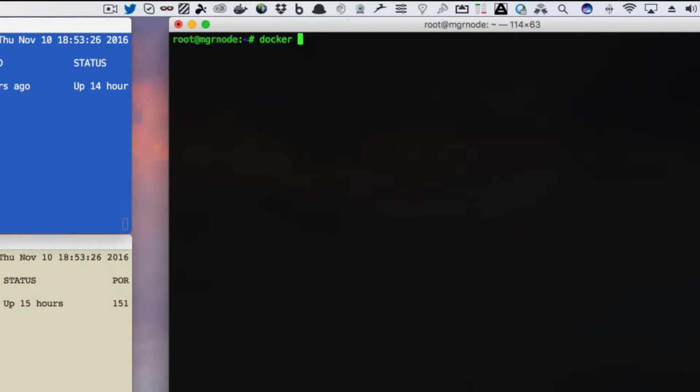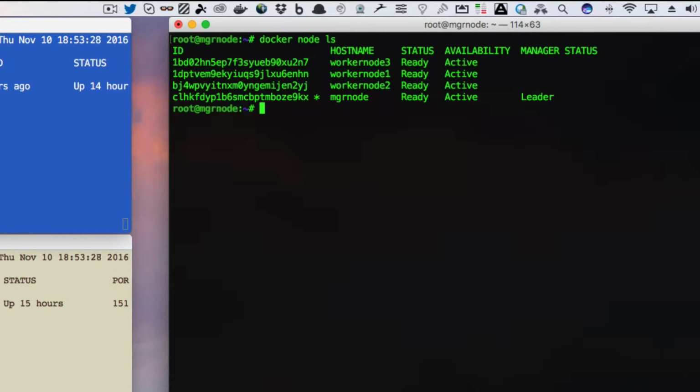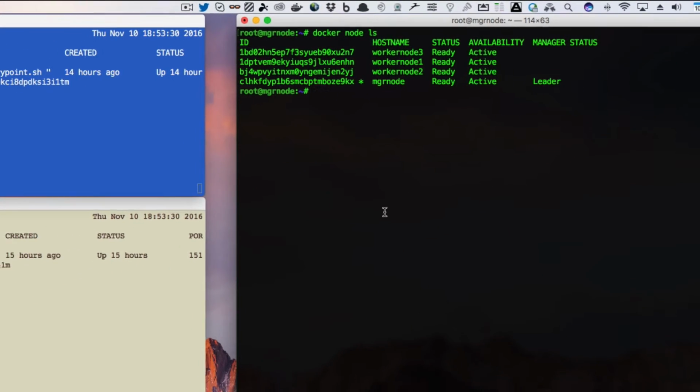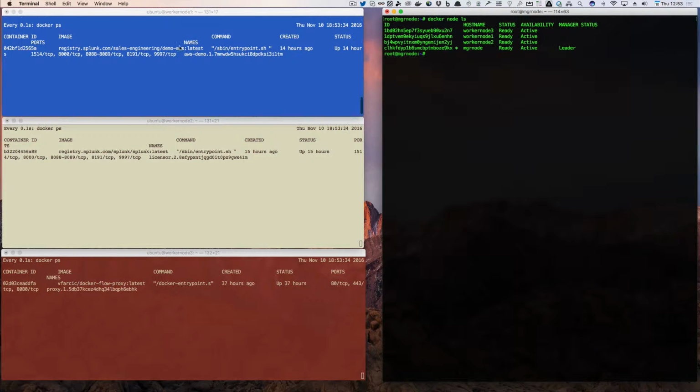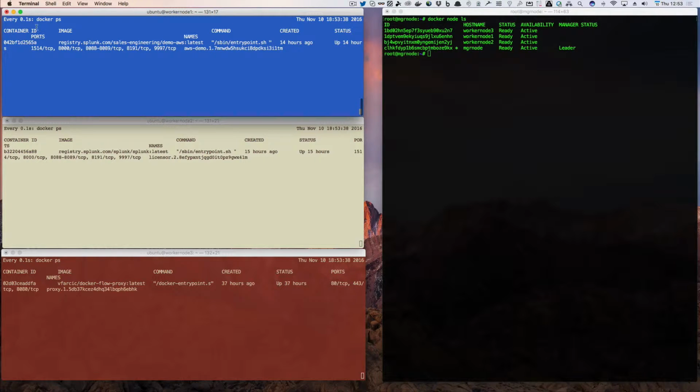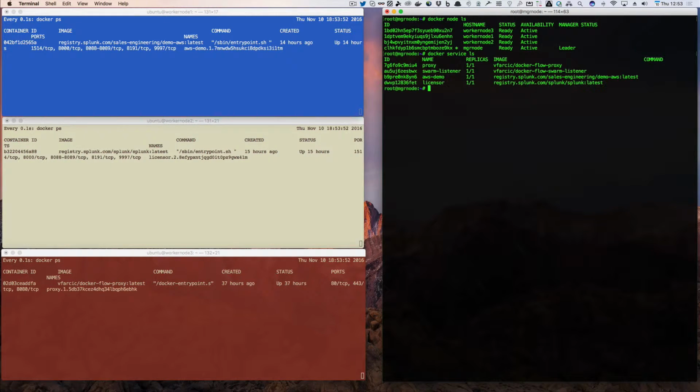So if we do docker node ls, we have 3 worker nodes. If you look on the left side of my screen, I have 3 terminal windows. They're all in what you would call watching a process mode. It's just looping through docker ps to see what's running on them. So I have this one here called demo AWS. Well, if we do docker service ls, we see there's this AWS demo one.